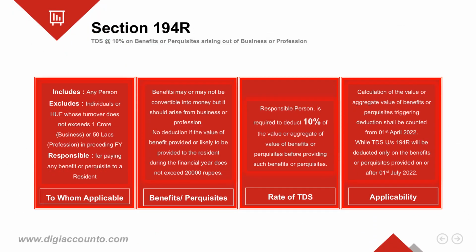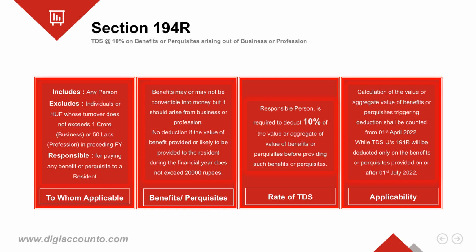Section 194R provides a compulsion of deduction of TDS at the rate of 10% by any person, except an individual or HUF whose gross turnover is below rupees 1 crore in case of doing business, or rupees 50 lakh in case of providing services as a professional, on payment of any benefit or perquisite arising from a transaction of business or profession to a resident.